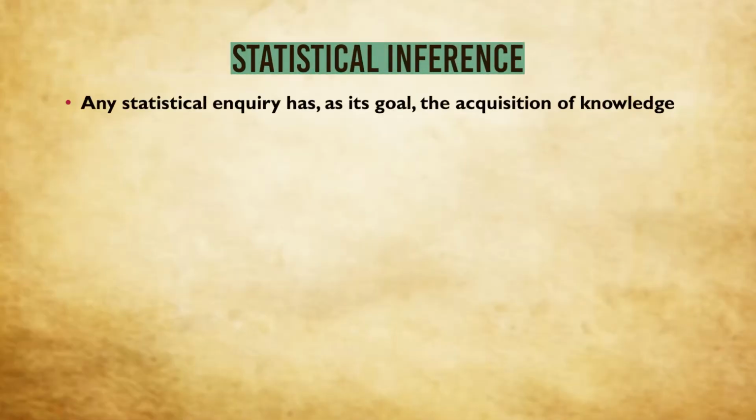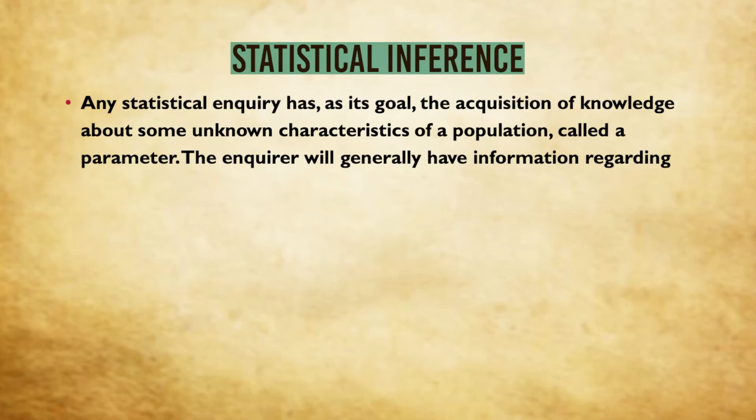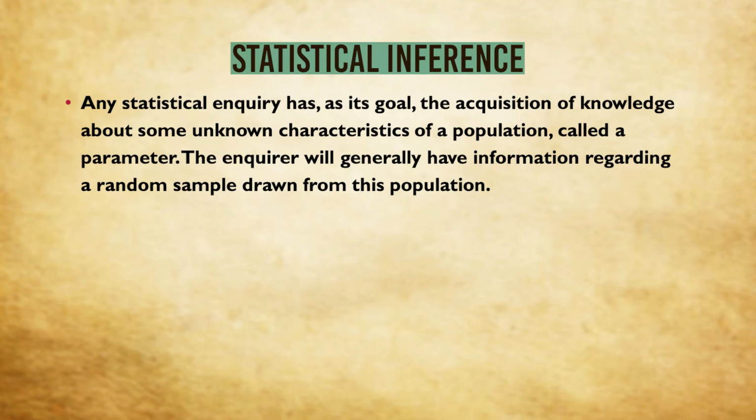Now we'll come to actual statistical inference. We have understood the prerequisites, so now we will dive into statistical inference. Any statistical inquiry has as its goal the acquisition of knowledge about some unknown characteristics of a population. And these unknown characteristics may be what?